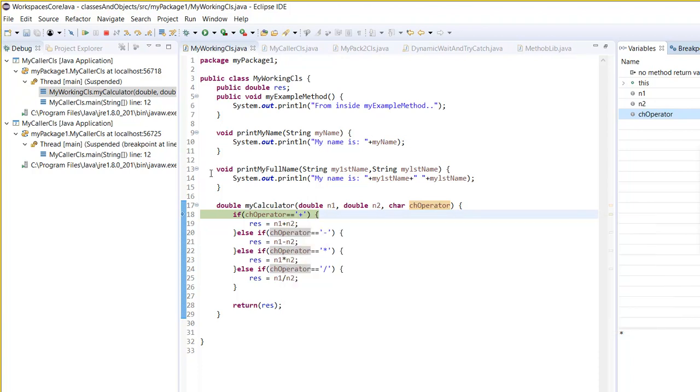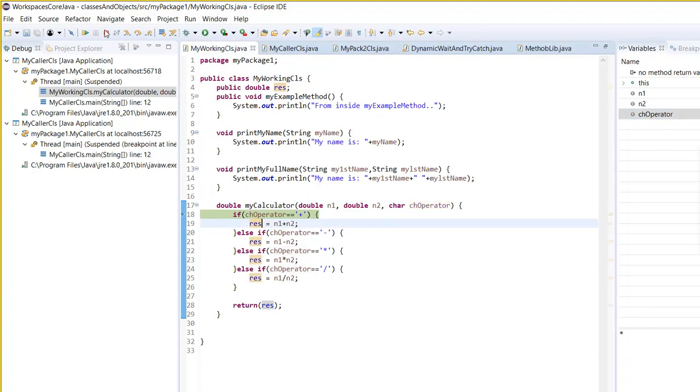False. So it will not execute line number 19. You will see that it didn't go for executing line number 19. Now we are in line number 20. Now we are checking if ch equal to minus. Is it true or false? False. So will it execute line number 21?